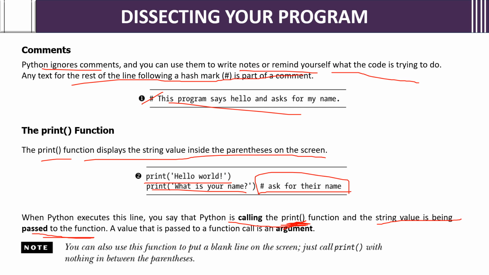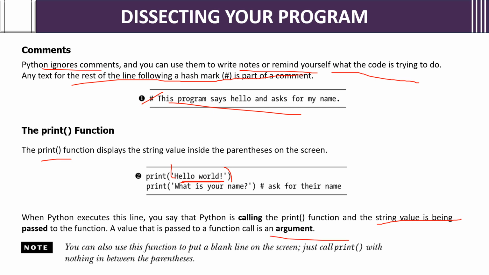And the string value is passed into this function. Print is a function. It is passing the value to the function. A value that is passed to a function is called an argument. See, the print function is a function, and in brackets whatever is there, the string is passed. This passed string is called an argument. So that will be displayed whenever you run.